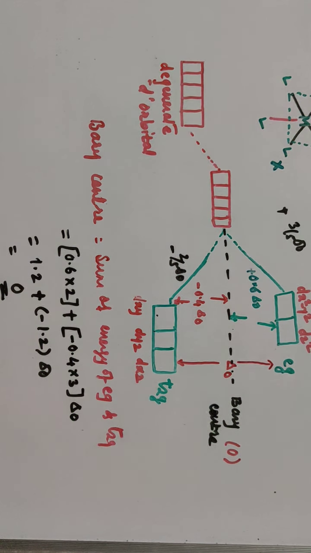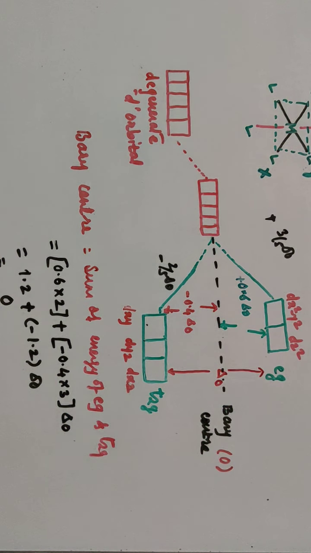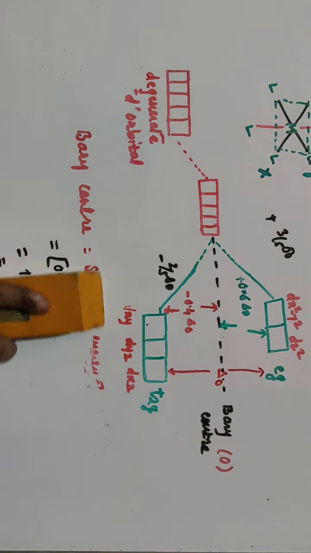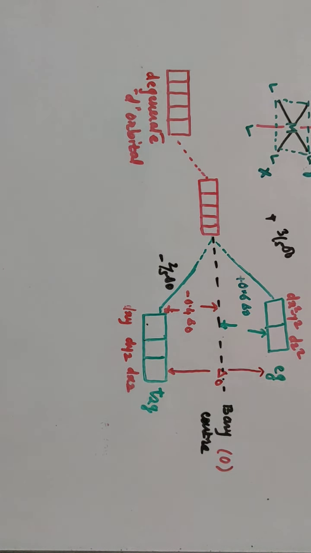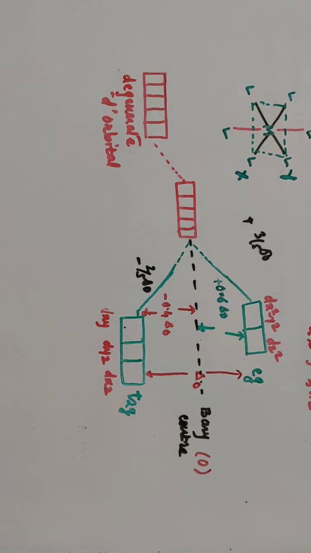The orbitals which lie on the axis are called Eg orbitals, while the remaining orbitals are called T2g orbitals. The point from which the splitting of the d orbitals takes place is the barycenter, and that is always 0. Next we'll go for the strength of ligands. When a strong ligand is present, then in that case we'll take a list of strong ligands also.